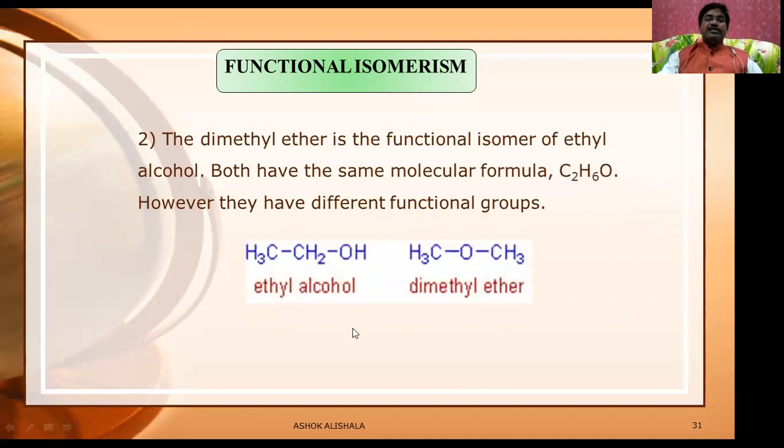Let us see, this is going to be the ethyl alcohol, 2 carbons and 2 plus 3, 1 of 6 oxygens. This is dimethyl ether, sorry. Ethyl alcohol and dimethyl ether.